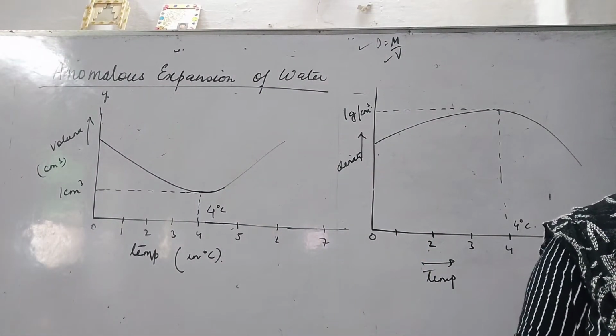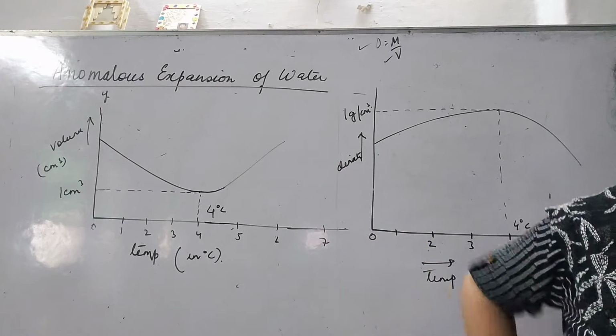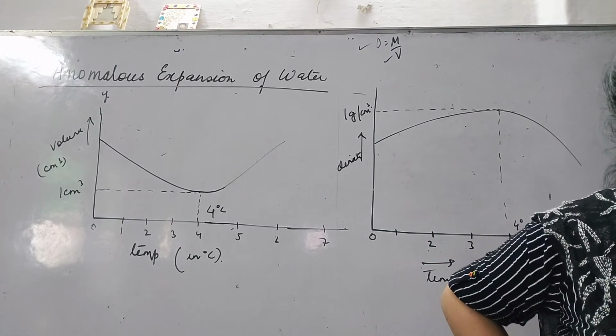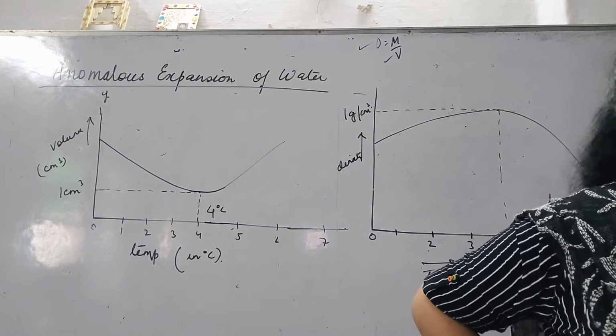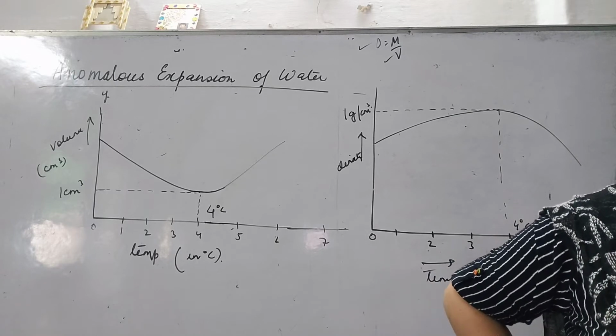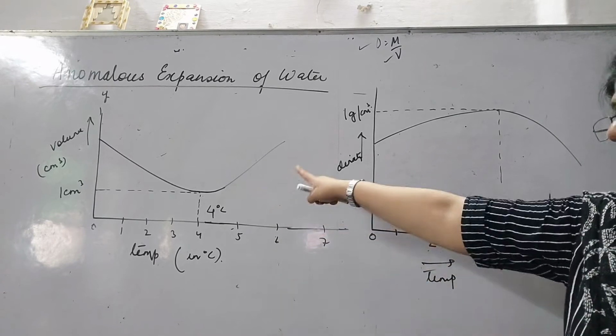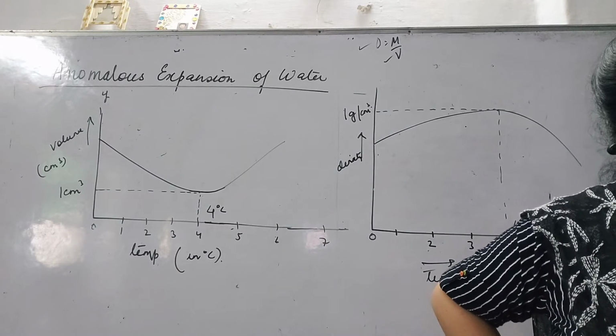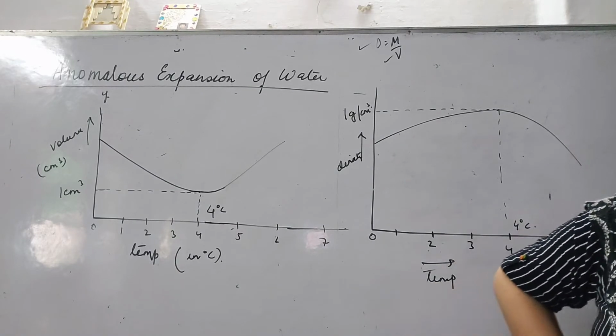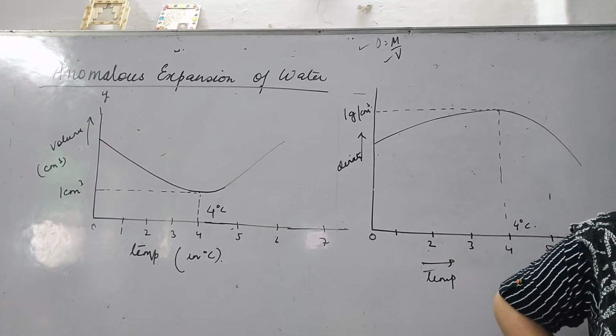And what I was explaining about this graph was, when water is heated from 0 to 4 degrees, its volume decreases and is minimum at 4 degrees centigrade. It is further heated, then it expands. ऊपर जा रहा है. This unusual expansion of water is called anomalous expansion of water.